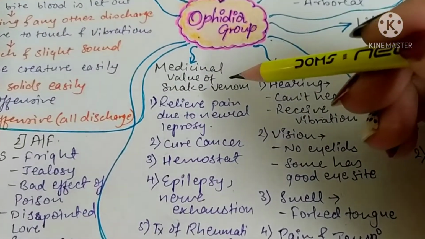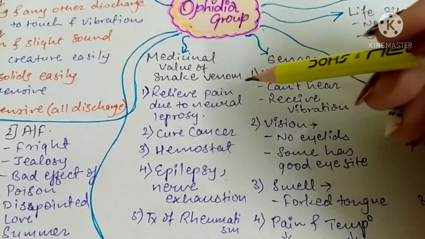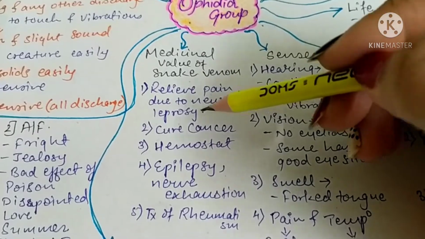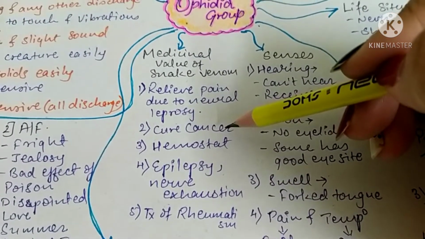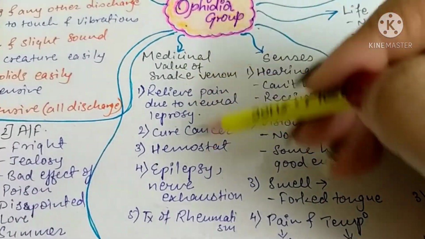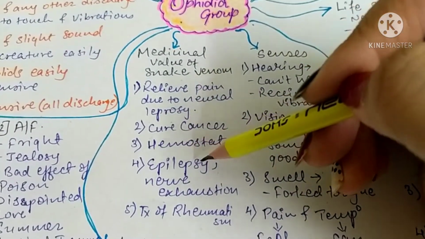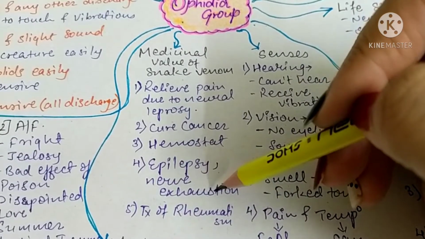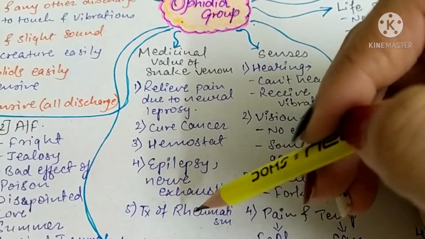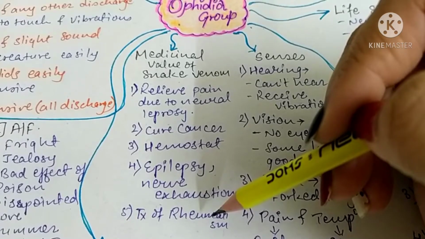Let's see the medicinal uses of snake venom. First, relief of pain due to neural leprosy. Then it helps in curing cancer; one of the cancer medicines is prepared from snake venom. Then it is a hemostatic. Then it is used in epilepsy, nerve exhaustion, and also useful in the treatment of rheumatism.